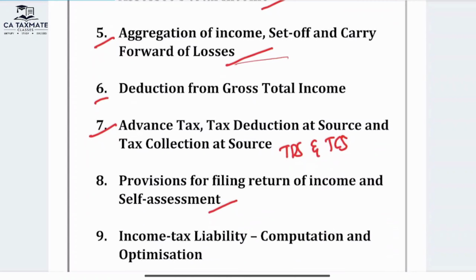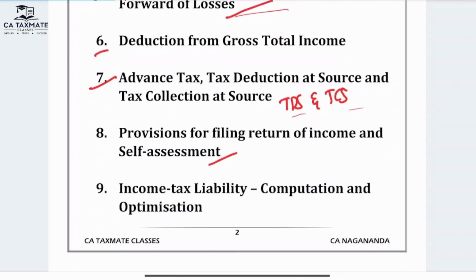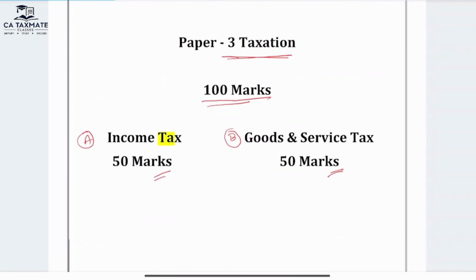Sixth chapter, deduction from gross total income. Seventh chapter, advance tax, tax deduction at source and tax collection at source, commonly known as TDS and TCS. Eighth chapter, provisions for filing return of income and self-assessment. Ninth chapter is income tax liability, computation and optimization. This ninth chapter will come for 15 marks in Part A of your paper number 3.